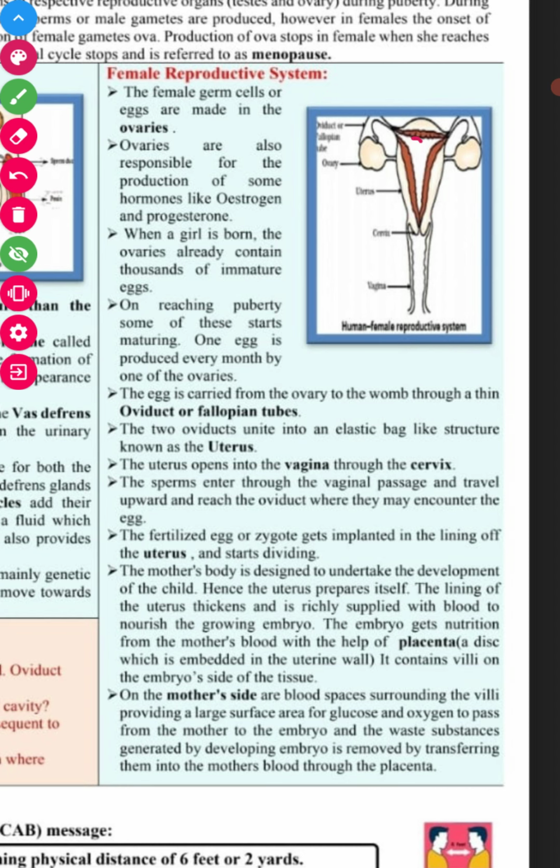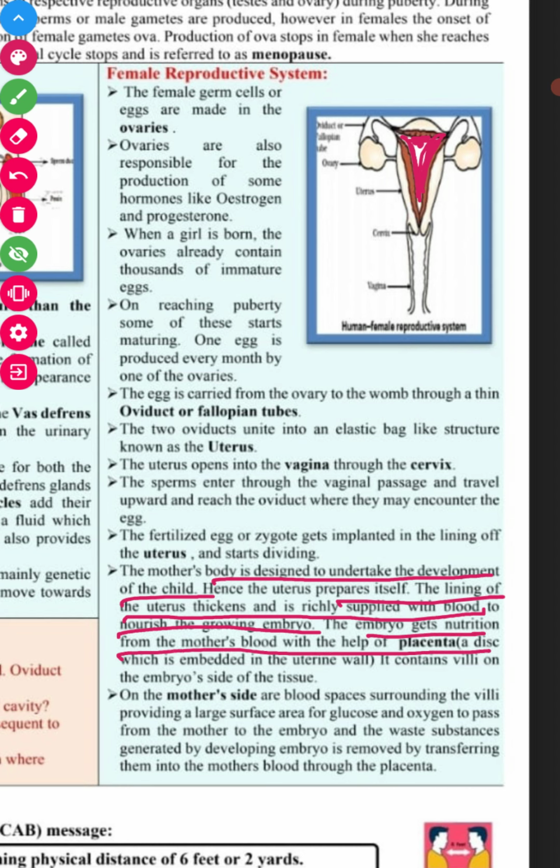This fertilized egg is implanted into the uterus. Okay, the mother's body is designed to undertake the development of the child, and hence the uterus prepares itself. The lining of the uterus thickens and receives a rich supply of blood to nourish the growing embryo. The thickness of the wall of the uterus increases during the implantation of the fertilized egg or zygote, and the embryo gets nutrition from the mother's blood with the help of the placenta.